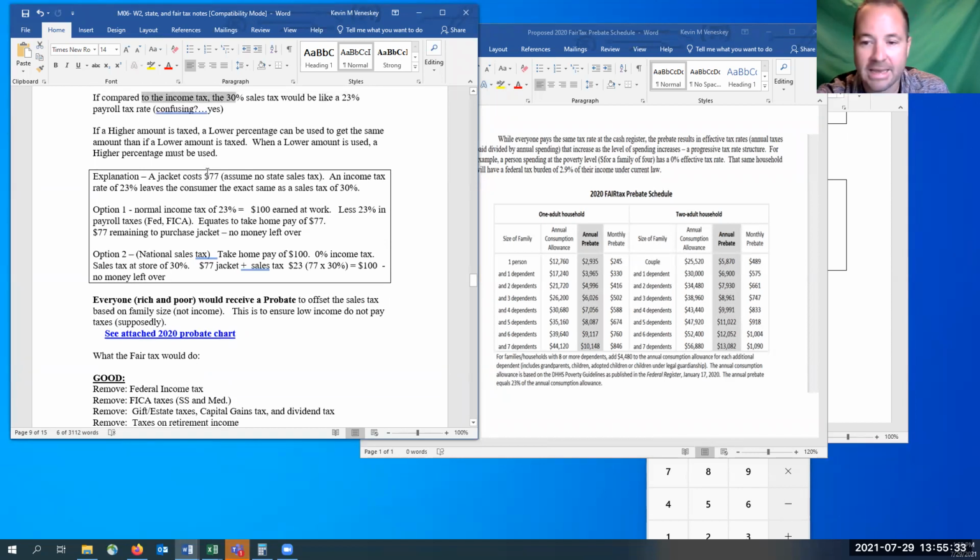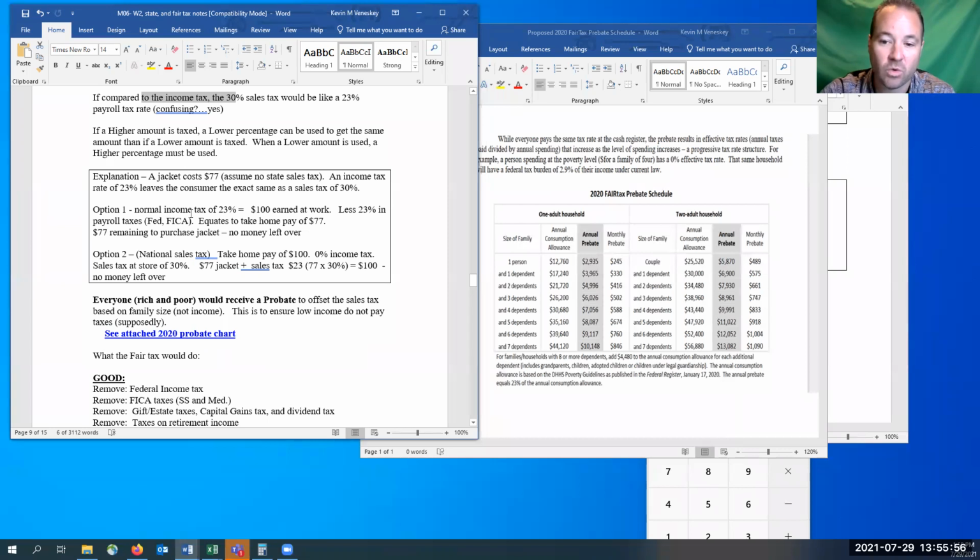You go to the store and buy a $77 jacket, no sales tax. There is this fair tax now, an income tax of 23% or a sales tax of 30%. And you're going to see that it actually comes out to be the same. Option one, we have the national income tax, just like what we normally have.